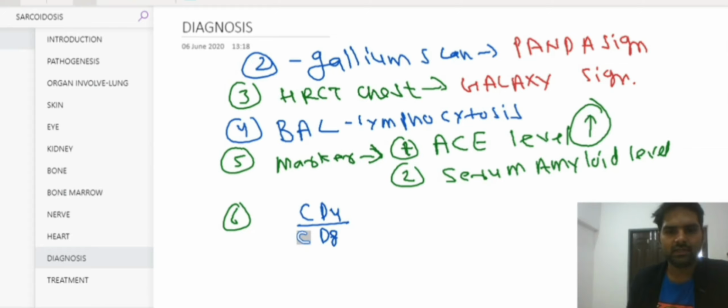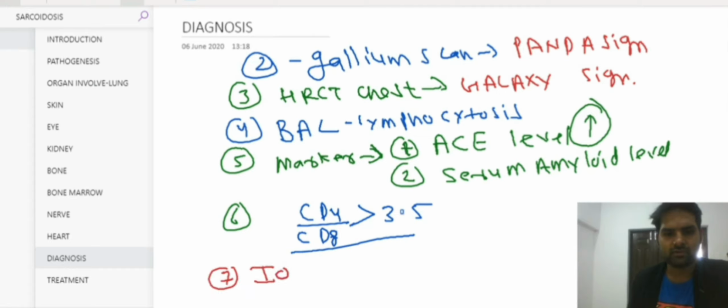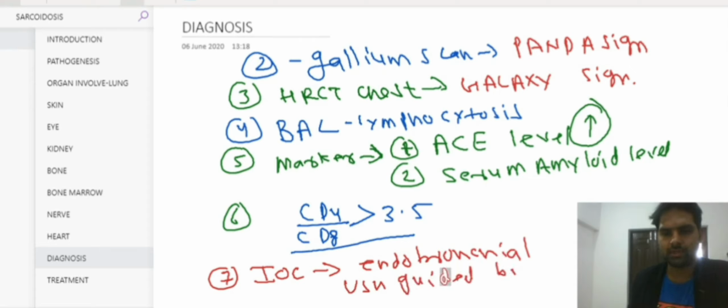The CD4 to CD8 ratio will be increased to 3.5 in case of sarcoidosis. Okay. Now, but what will be the investigation of choice? After performing so many investigations, the best investigation for sarcoidosis will remain the endobronchial USG guided biopsy. This will remain the investigation of choice for sarcoidosis.